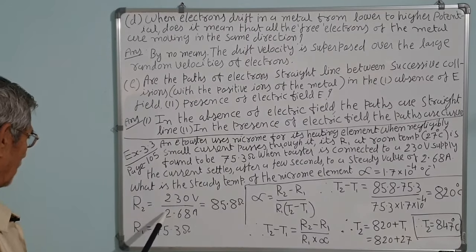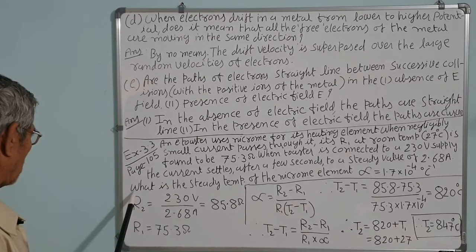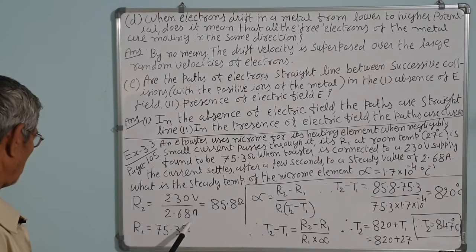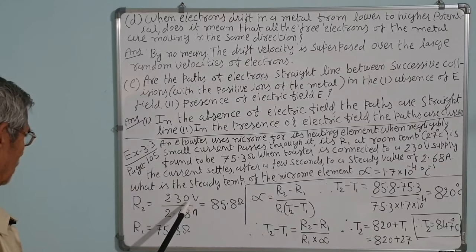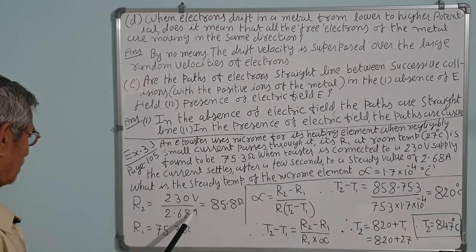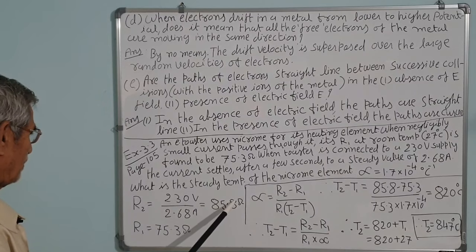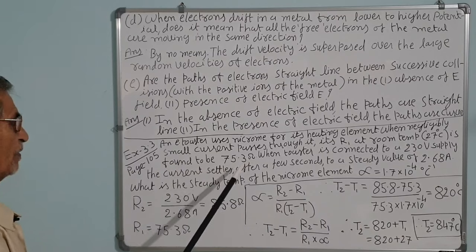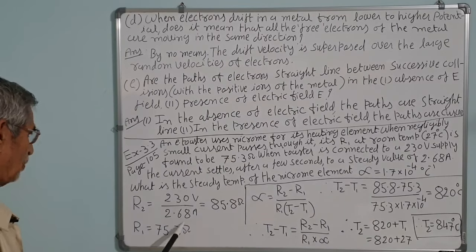The steady current is 2.68 and the voltage supply is 230 volts. So, the resistance when it is hot is given by volts upon current. R is equal to V upon I, that is 230 upon 2.68 ampere, and that is equal to 85.8 ohm. Now, R1, the resistance when negligible current is passed, is 75.3 ohms.